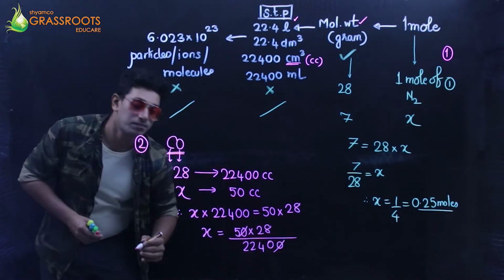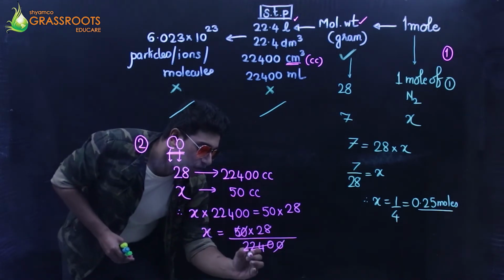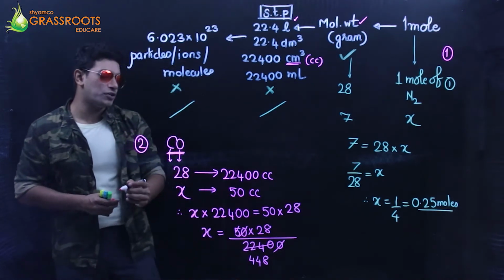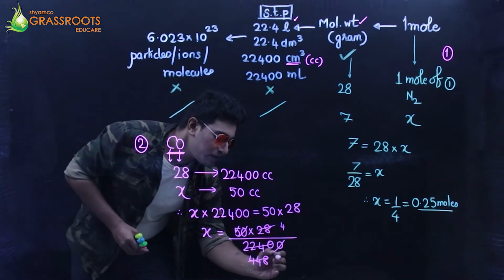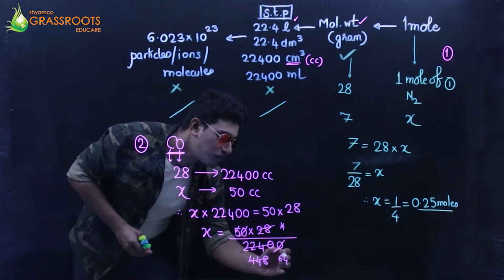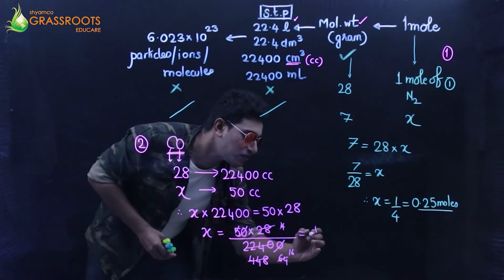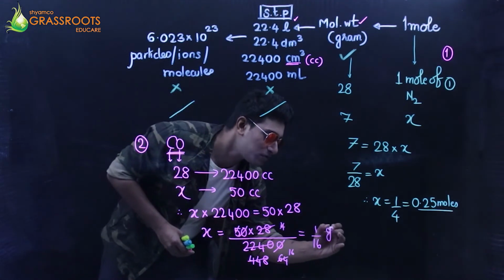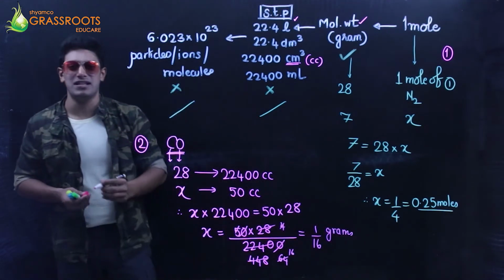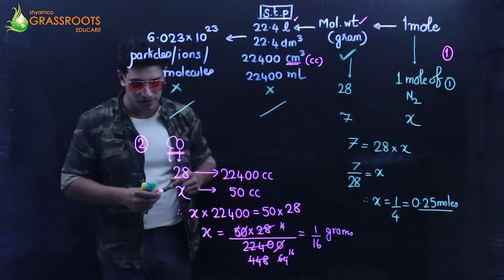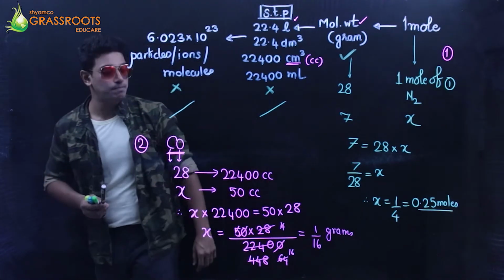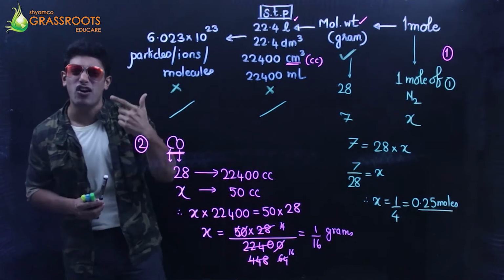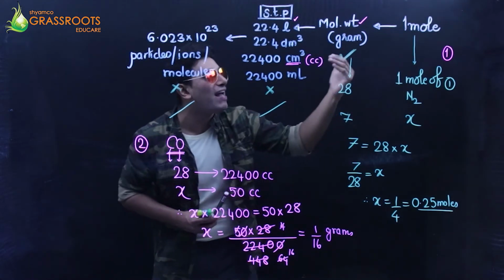You cancel this. Alright, 5 ones are 5, 4s are 20, 5 4s are 20, 448. 7, shall it go? Yes. 7 4s are 28, and 4 ones are 4, 4 4s are 16. So answer is 1 by 16. That's the answer. 1 by 16 grams. You can put it in decimals, 0.0625 when you cut it. Right. So my second sum was the relation between weight and the volume. First was a relation between mole and the weight.